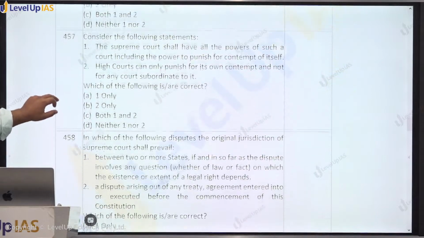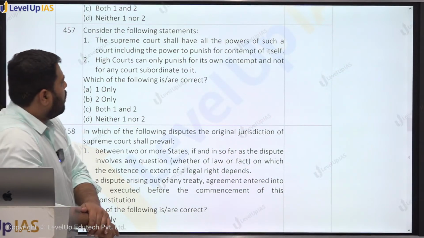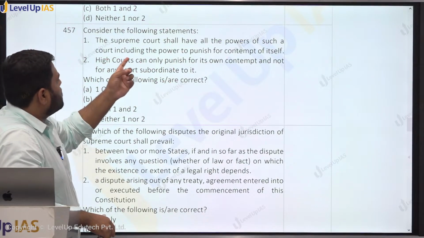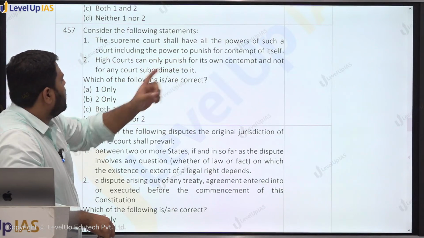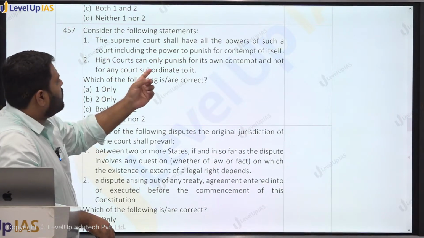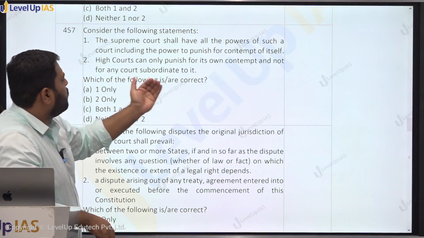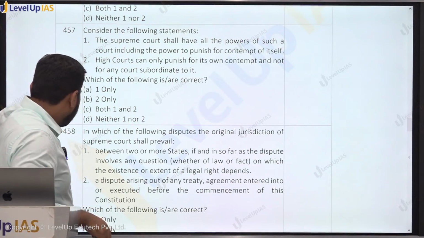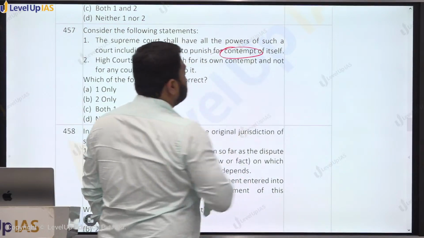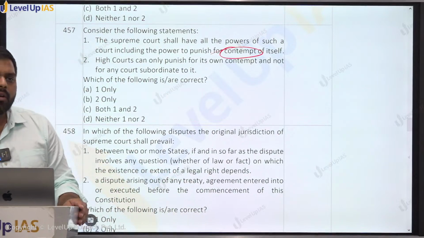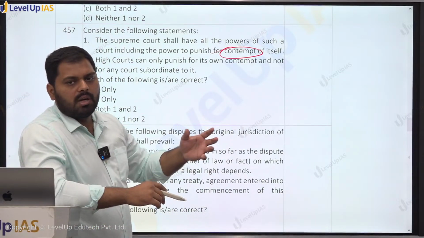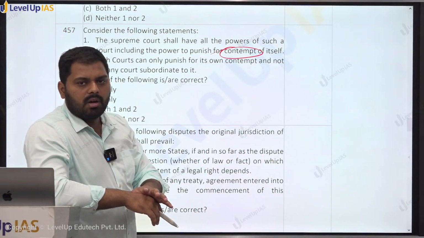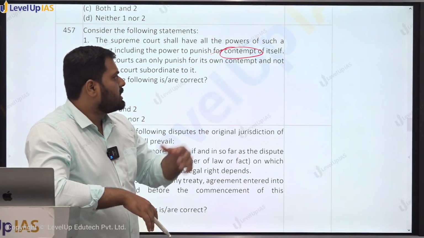Consider the following statements. The Supreme Court shall have the power of such a court. Supreme Court is court of record and shall have the power of such a court, including power to punish for contempt of itself. True. High courts can only punish for its own contempt and not for any court subordinate to it. It is incorrect. See, Supreme Court contempt of court means आप अदालत की अवमानना कर रहे हैं, you are violating the judgments of the court. जैसे अभी सुप्रीम कोर्ट ने वर्डिक्ट दे दिया कि दिल्ली में सर्विसेज को कंट्रोल करने की पावर दिल्ली गवर्नमेंट के पास है. Now Union government was not agreeing to it, so people say file the contempt of court.